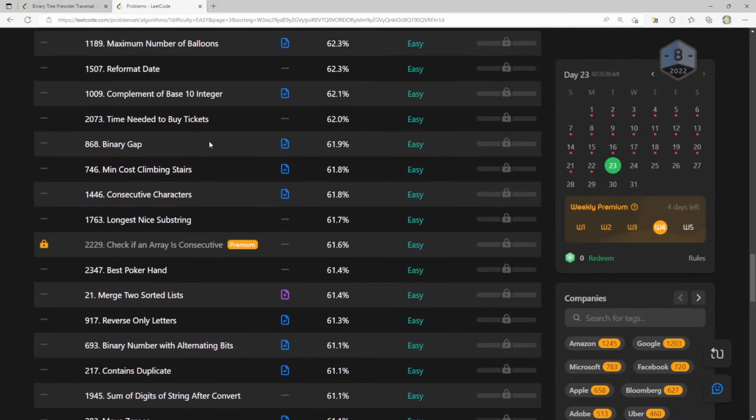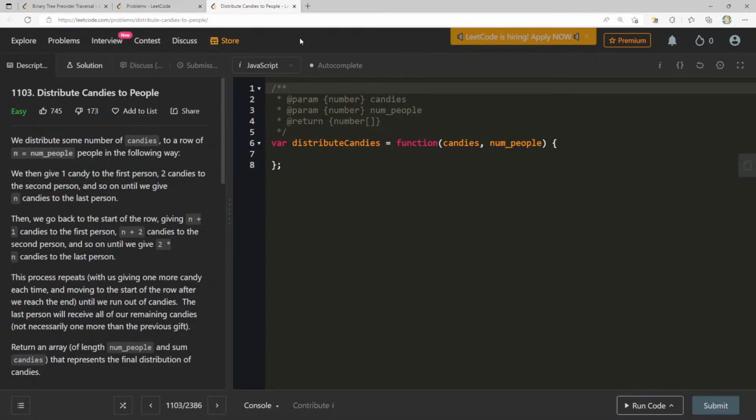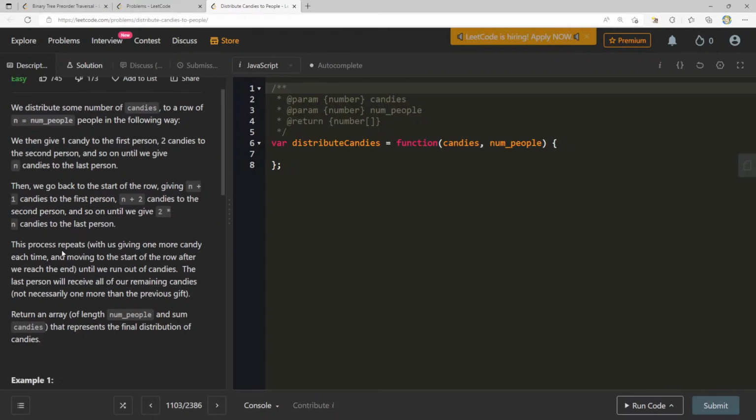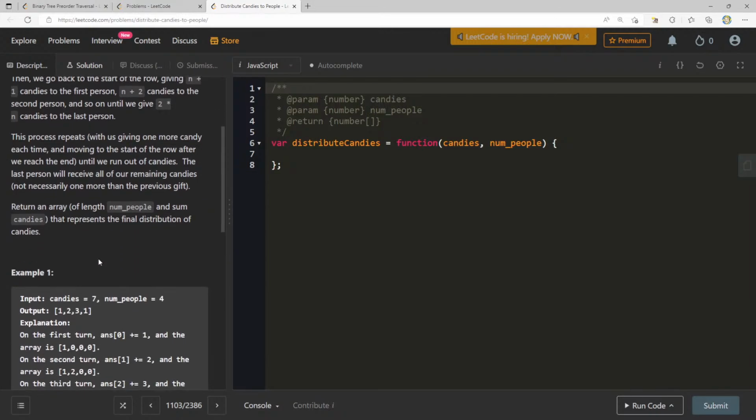All right, so the next one is distribute candies to people. We distribute some number of candies to a row of n num people in the following way. We give 1 candy to the first person, 2 candies to the second person, and so on until we give n candies to the last person. Then we go back to the start of the row, giving n plus 1 candies to the first person, n plus 2 to the second, and so on until we run out of candies. The last person will receive all of our remaining candies. Return an array of length num people and sum candies that represents the final distribution of candies.